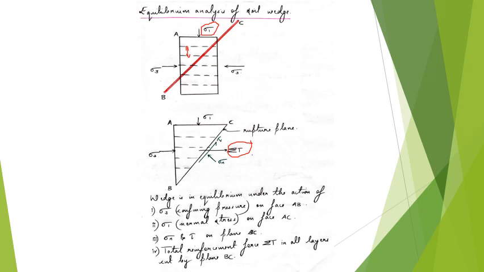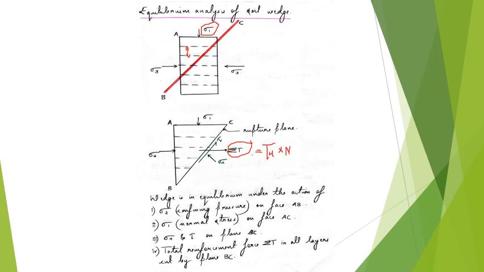Okay, so that means the reinforcement layers in the wedge of soil that we are considering. So the sigma T is actually equal to the tensile strength of a single layer, that is Tu, into the number of reinforcement layers cut by this failure plane.